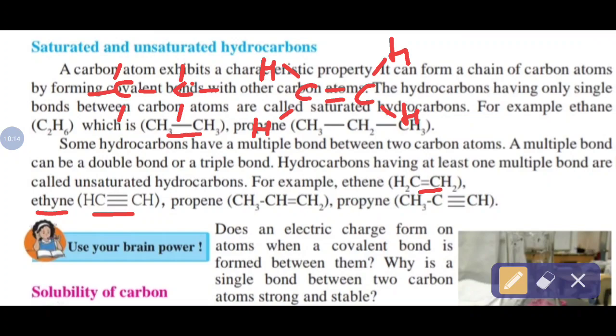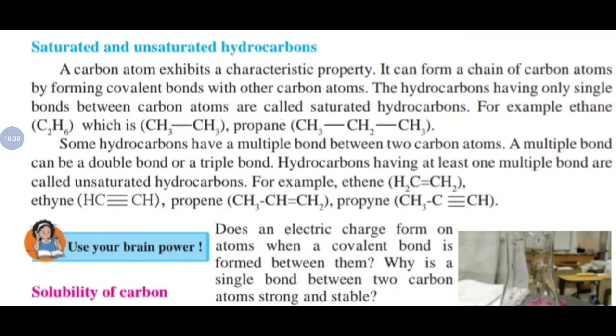Then ethyne, triple bond present. At the last, YNE means triple bond. Ethyne. So with a triple bond, 3 bonds are common, so only one remains. That is satisfied by one hydrogen atom on each carbon atom. Clear, all of you? So in this way you draw the structural formula of single bond, double bond and triple bond. All are getting? Next.